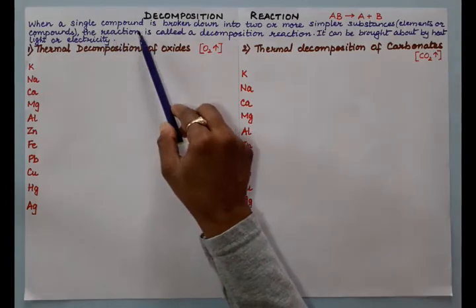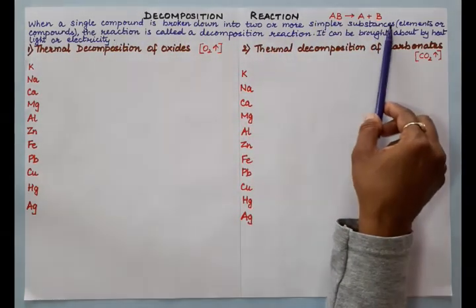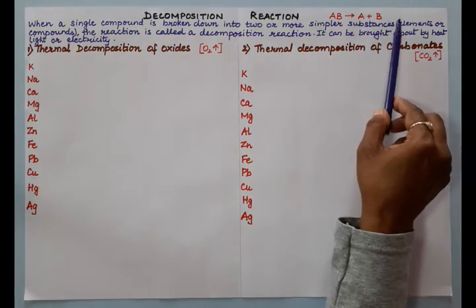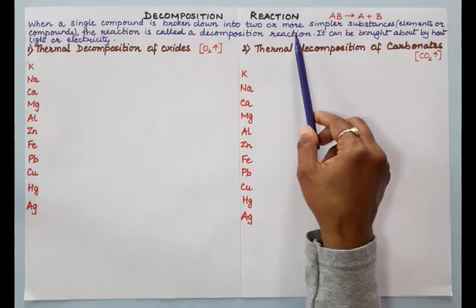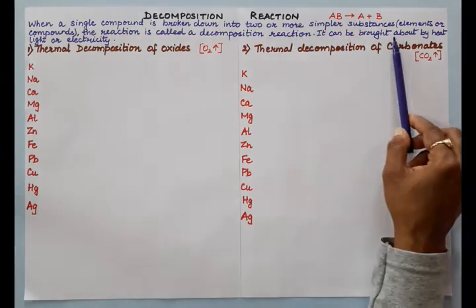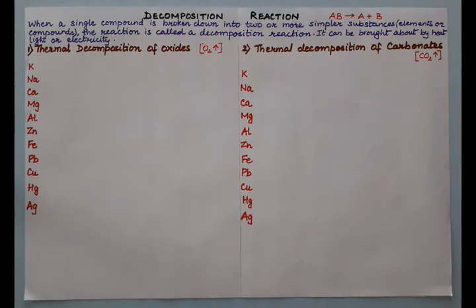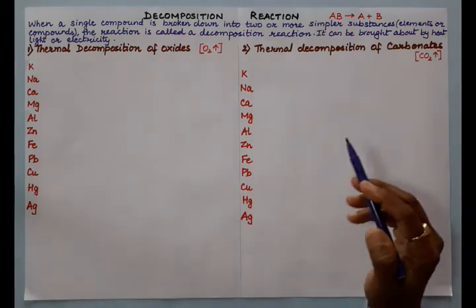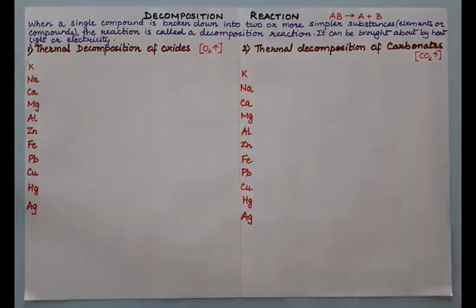So when a single compound, AB, is broken down into two or more simpler substances like A plus B, it can be elements or compounds. The reaction is called decomposition reaction. It can be brought about by heat, light or electricity. Some source of energy is required to break down the substance. Now this type of reaction is not reversible, they are irreversible reactions. Products do not recombine on cooling.